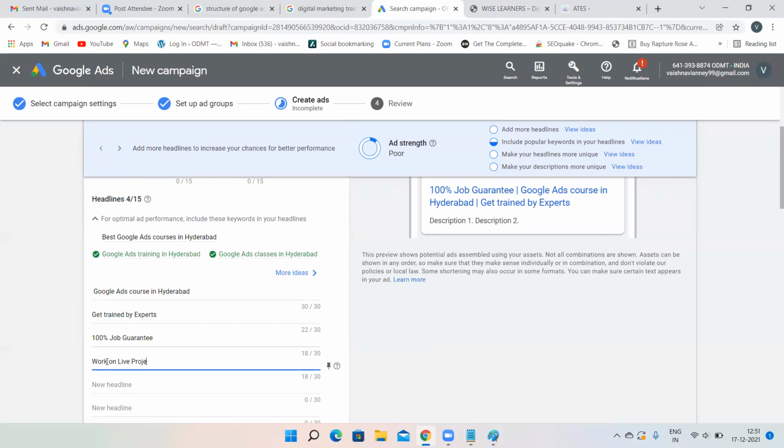And one more thing, while giving headlines and descriptions, make sure every word's starting letter is a capital letter because that looks good. And just because I'm telling every word's starting letter should be capital, that does not mean the whole sentence should be in capitals. If you give the whole sentence in capitals, Google will simply reject your ad.